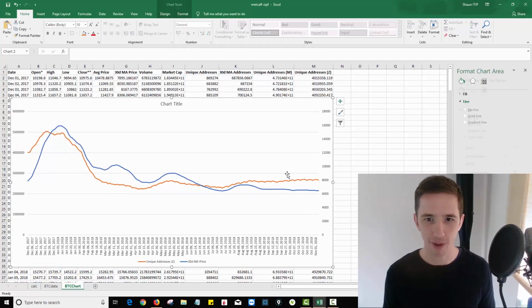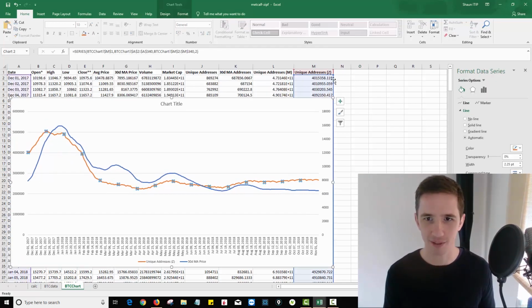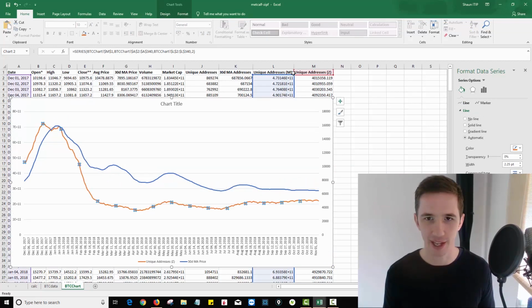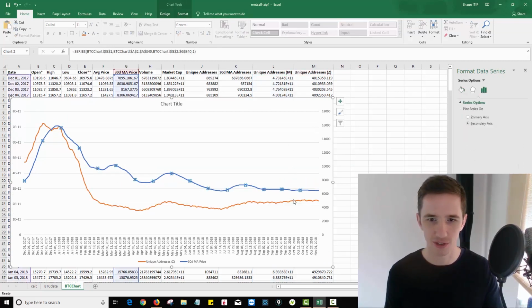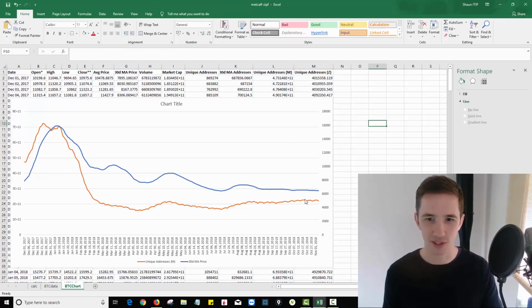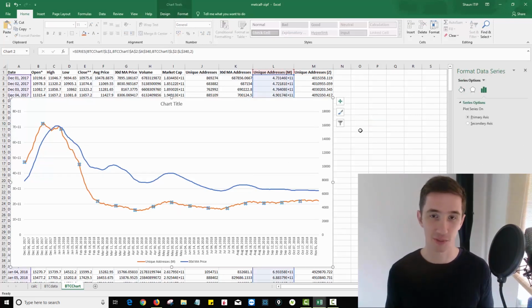as well. If I want to change it from being Zipf's law to Metcalfe's law, all I have to do is drag that over there. And I also need to drag this over here. So according to Metcalfe's law, it tells me exactly the same thing. It tells me that the number of unique addresses has been trending upwards and the price has been trending downwards.